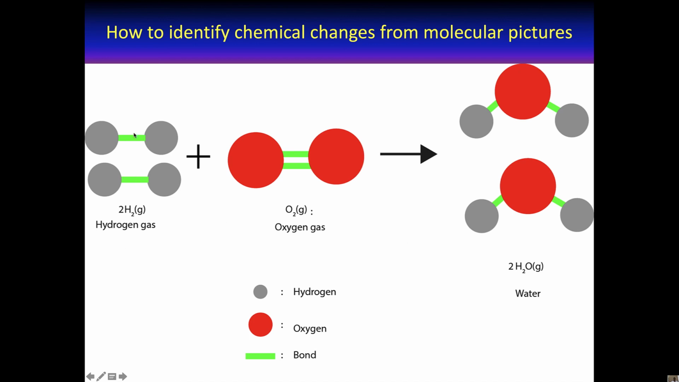Also, you can see these green lines. These green lines depict bonds between the atoms. To make a new chemical, bonds have to be broken and then bonds have to be formed. So as you can see, the bonds between the hydrogen atoms must be broken, as well as the bonds between the oxygen atoms, to allow the oxygen and hydrogen atoms to regroup to form water molecules. Without this bond breaking and bond making, you wouldn't make a new substance. So this is clearly a chemical change because our products are quite different from our reactants.